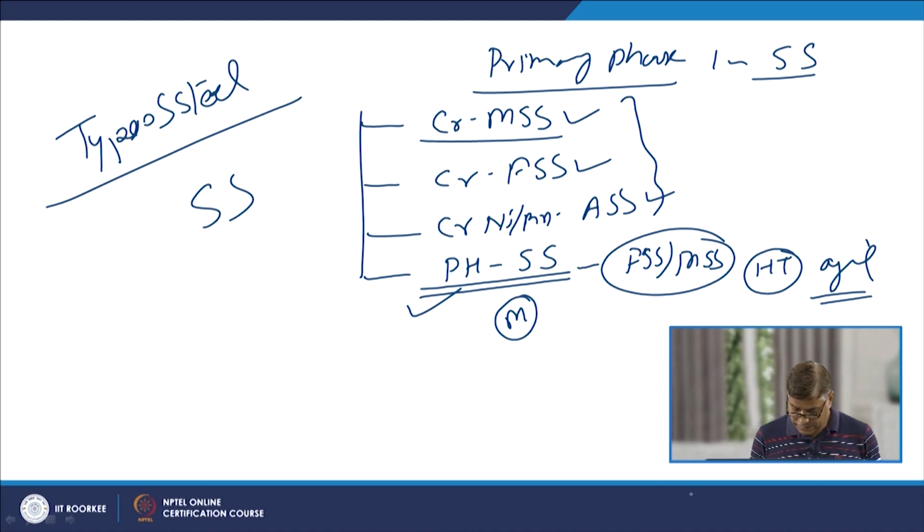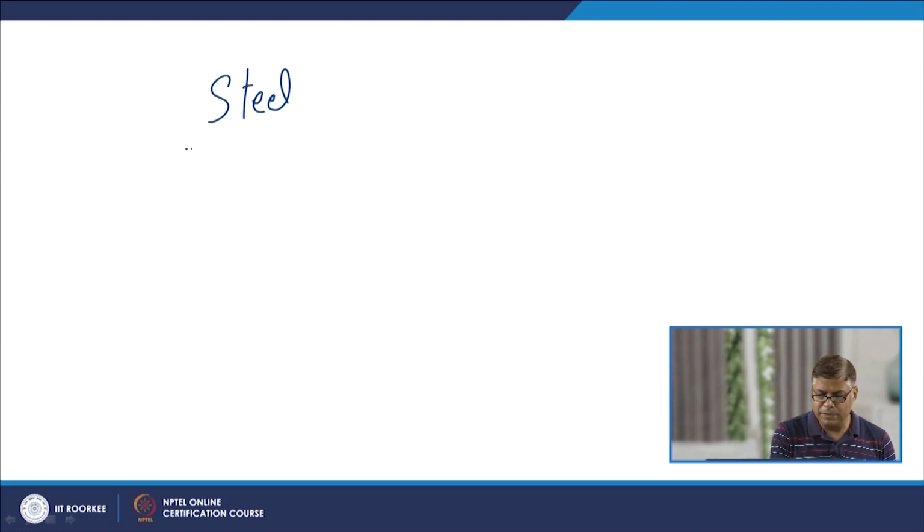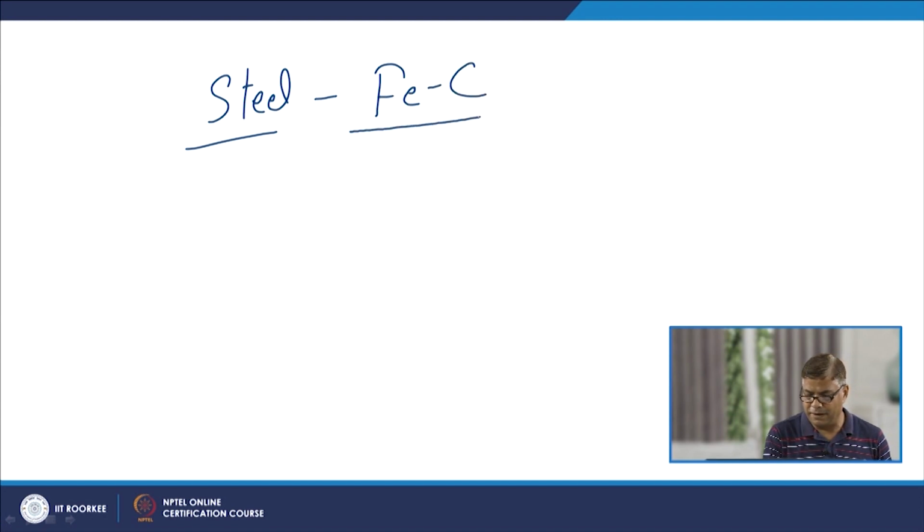stainless steels. Now, we will be going through the basic metallurgical aspects related with the stainless steels. We know that in case of the steels we have iron and carbon, and this carbon is up to 1% maximum.